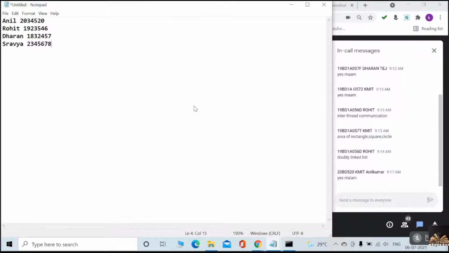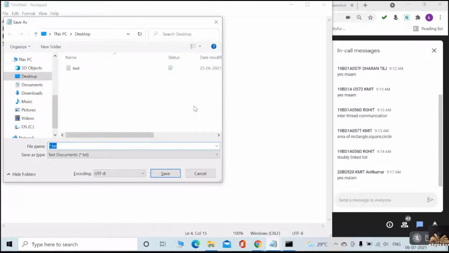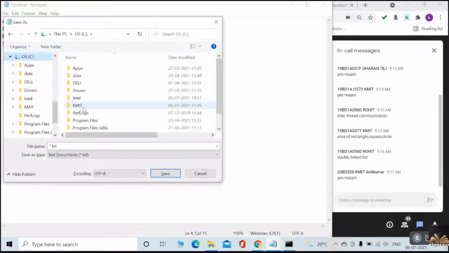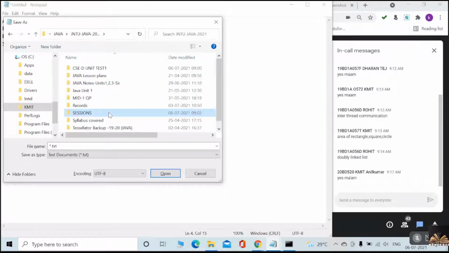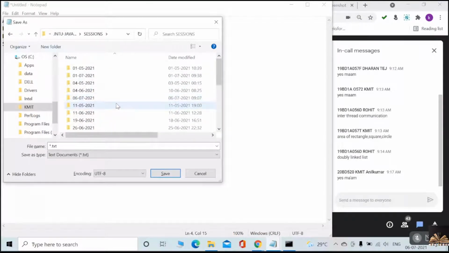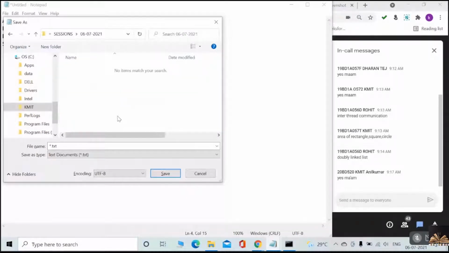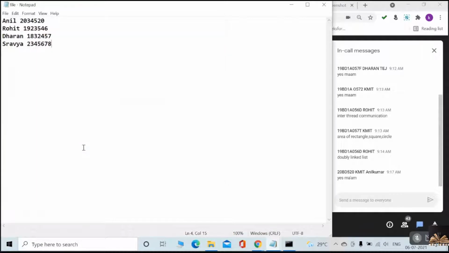Okay, and I'm saving this file. Where am I saving this file? Here in this folder itself I'm saving this file, as file.txt. Save.